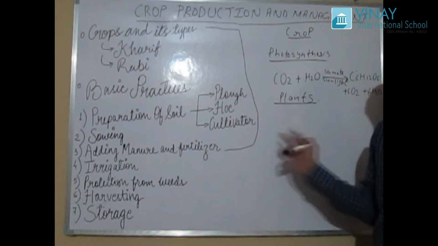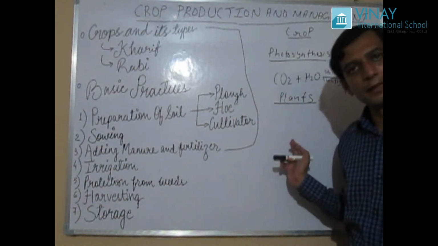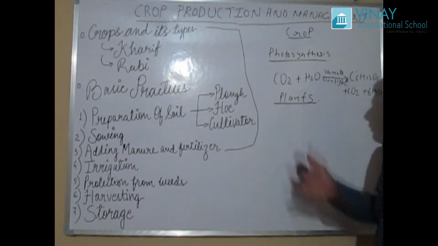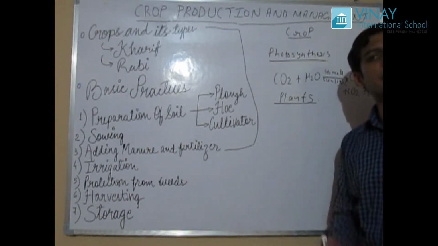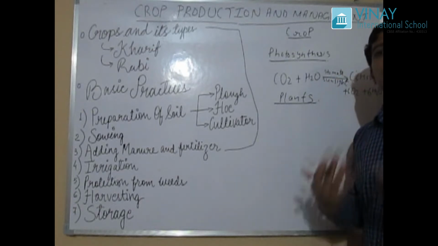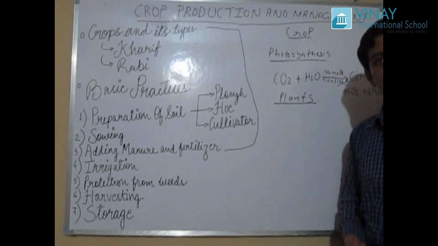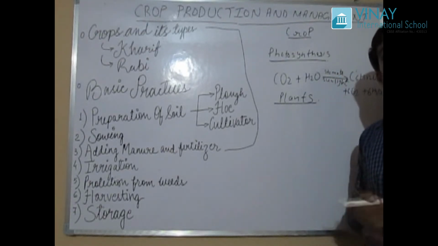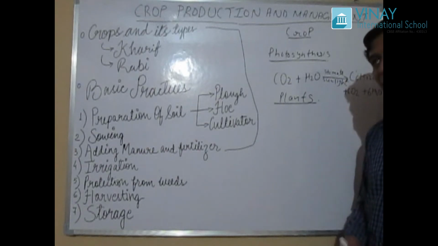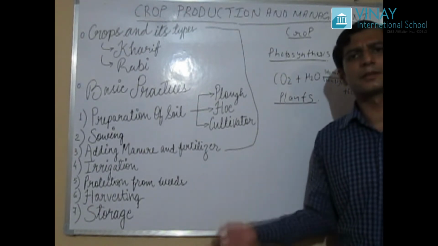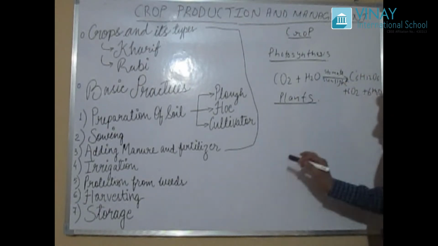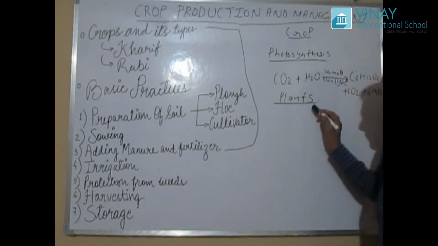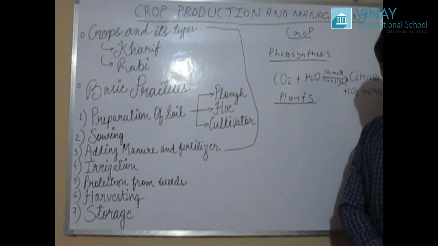That is the ultimate source of food for human beings. Why do human beings need food? To get energy, to grow their body, and to maintain the cells. There are many other reasons that we are not going to cover here.